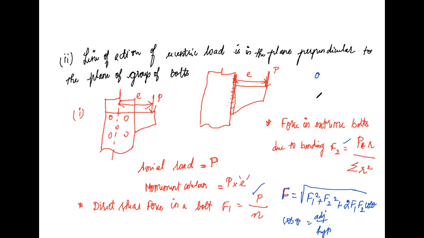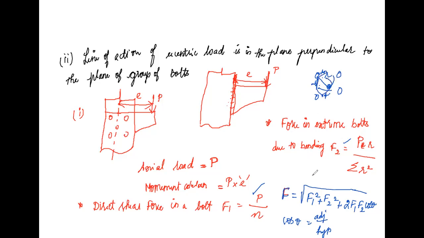If we have both like this, this is the radius R, this is the hypotenuse, this is the adjacent, this is the opposite.